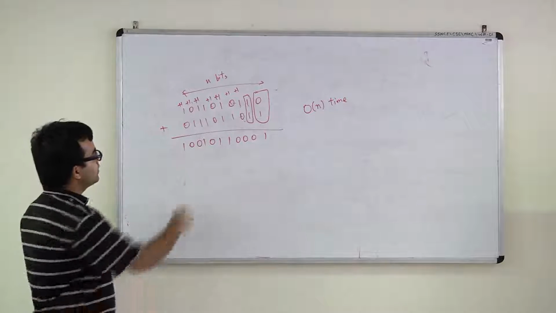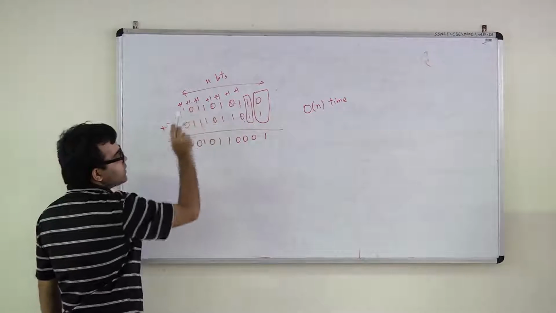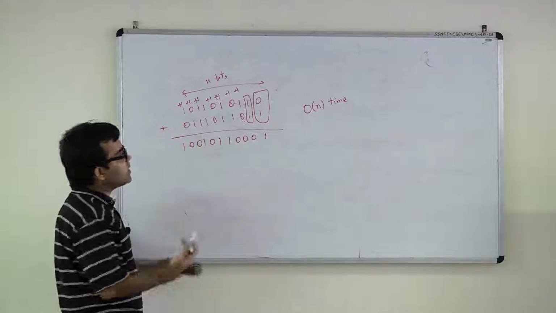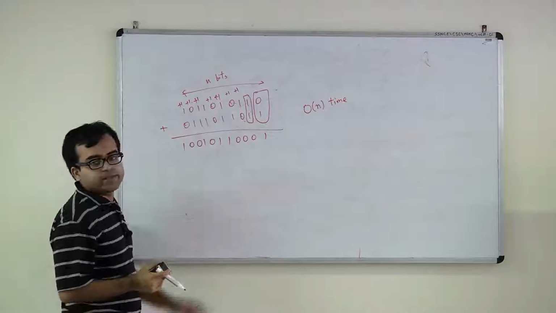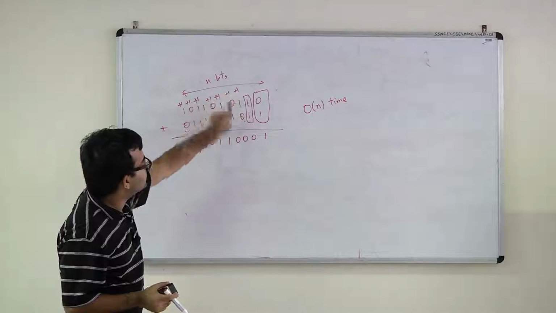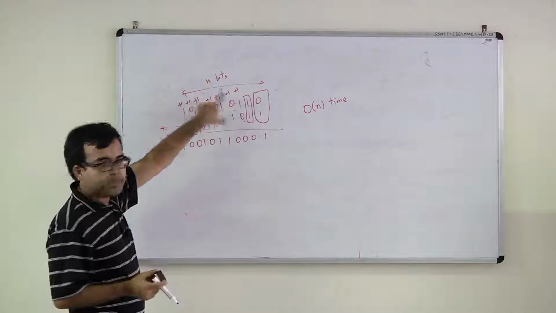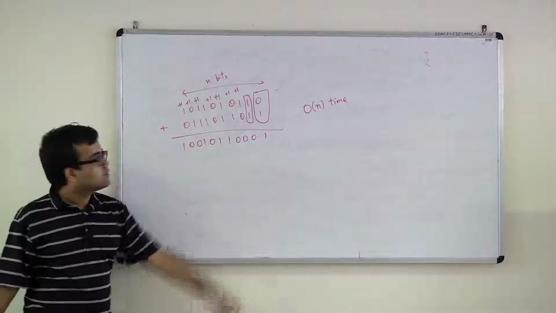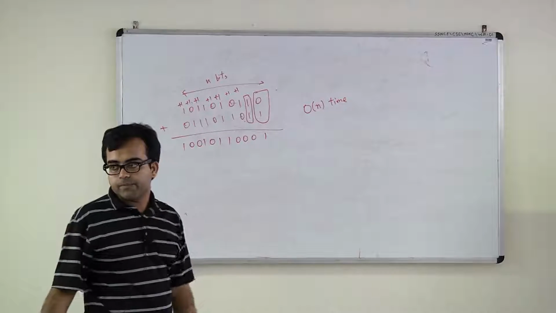So basically, how many times are you adding up bits? 2 or 3 bits, n times, right? 1 for each of these bits. And each of these additions for each of these bits, along with the carry, because you are just making 3 additions, is going to take constant time. So this thing can be done in order n time.